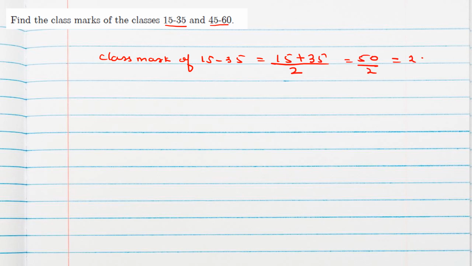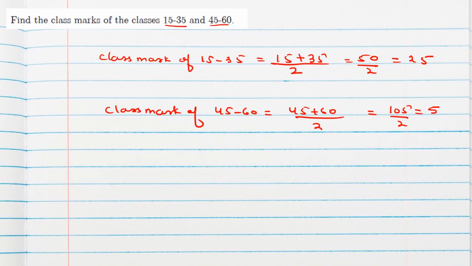that is 25. And the class mark of 45 to 60 will be (45 plus 60) divided by 2, which is 105 divided by 2, which is 52.5. So 52.5 is the class mark of 45 to 60.